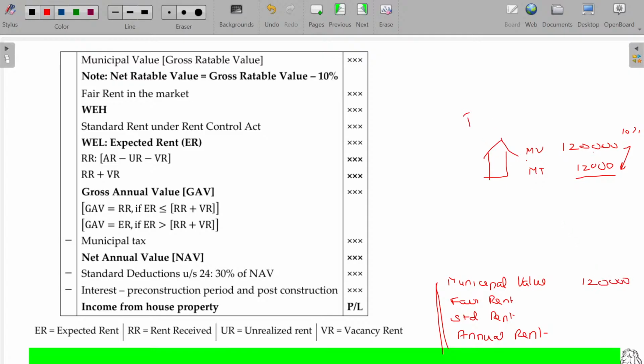Apart from that, it is Trichy, and nearby, one more fellow is also having the same house and same size. This fellow shows his rental income in his own tax return as 10 lakhs. If you show your income being 1,20,000, no need to worry about it? The department directly will start sending a query. Your neighbor shows me 10 lakhs revenue and pays tax based on that, but you are showing only 1,20,000.